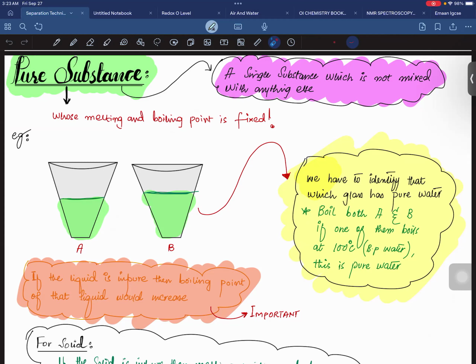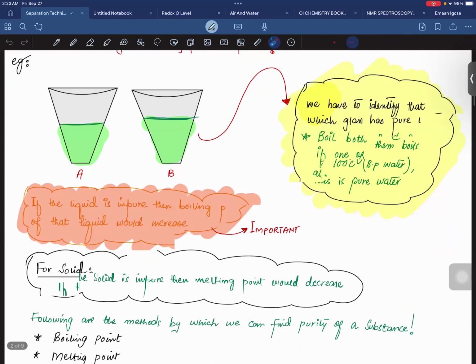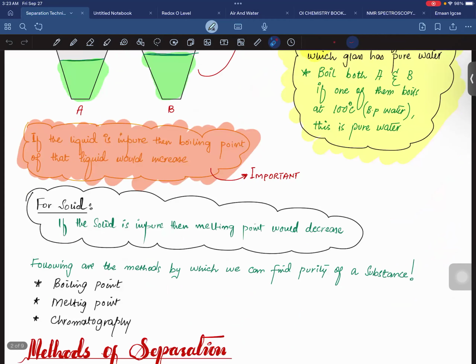For liquids, we check through the boiling point. But whenever we talk about solids, obviously the solid is melted. So we would be looking at the melting point of solid species. If the solid melts at a specific temperature, we can say that the substance is pure. So for solids, we have to melt it. Obviously, the melting point is supposed to be fixed.